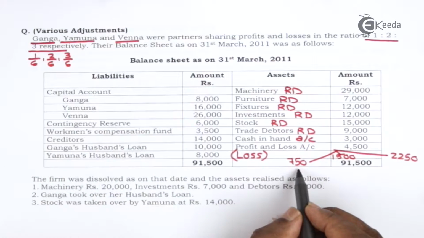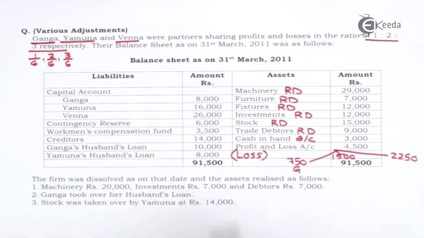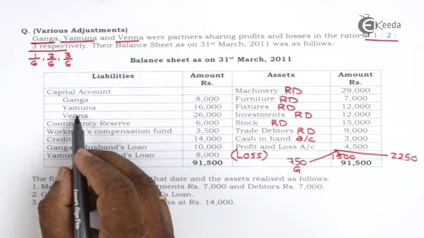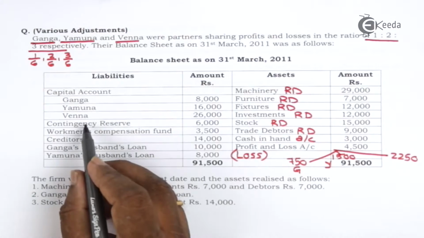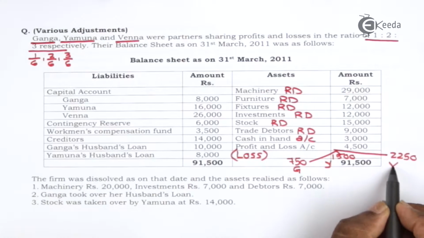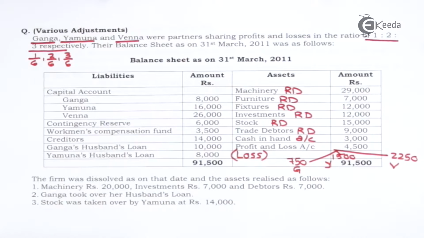Ganga 750, Yamuna 1500, Venna 2250. This loss will be transferred to the debit side of partners capital account.